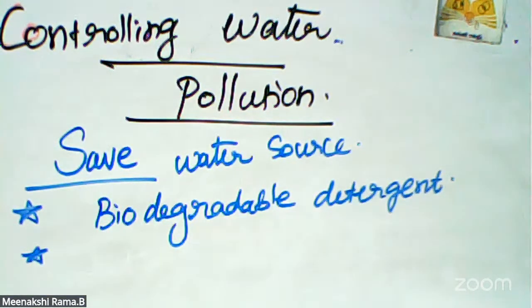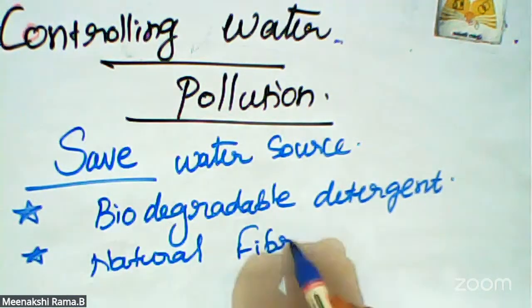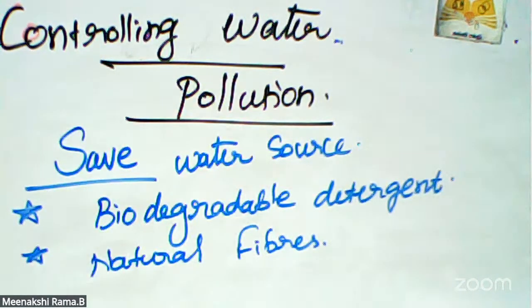And next one, wear clothing that is made from natural fibers such as cotton and avoid wearing synthetic fibers such as nylon and polyester. So please use all the natural fibers. Artificial nylon and polyester contain large amounts of chemical contaminations. Okay, so we want to avoid the artificial material.